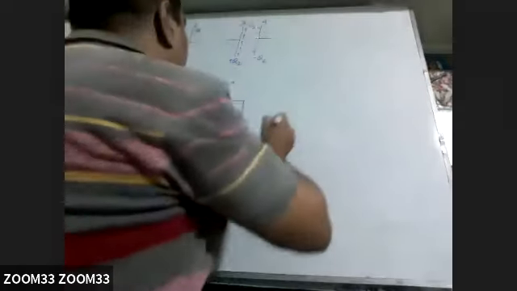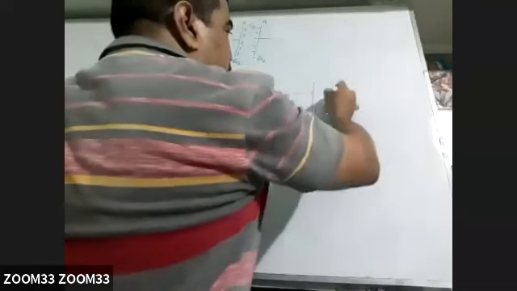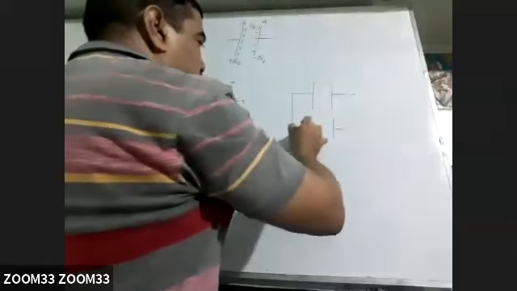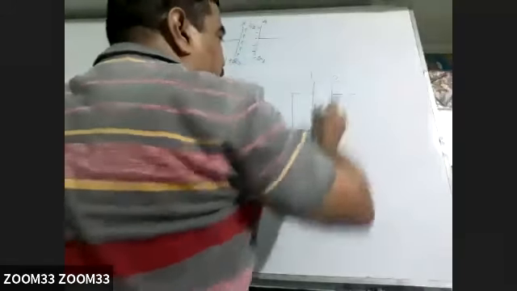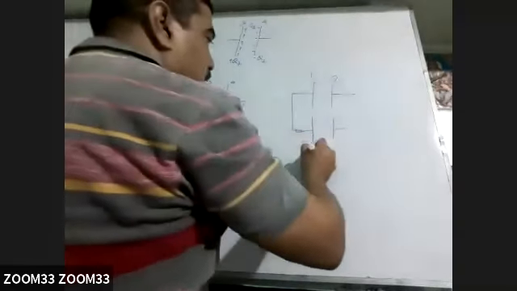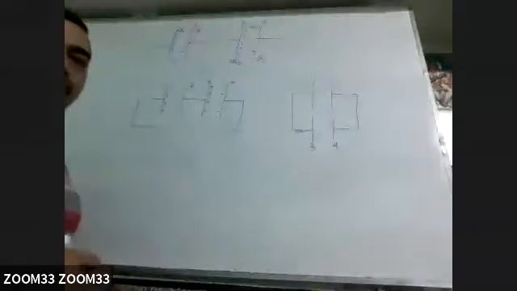The other way is, this is plate number 1, this is plate number 2, and suppose we connect 1 and 3. This is 3, plate number 4. Now what is the equivalent capacity in this and what is the equivalent capacity in this? That one is series, parallel, I guess.